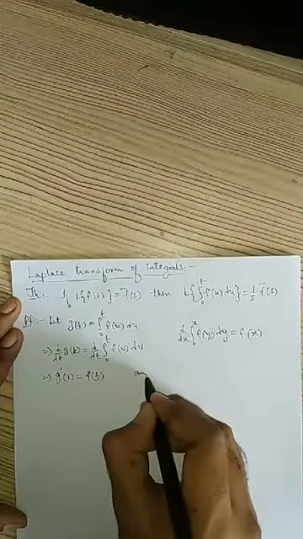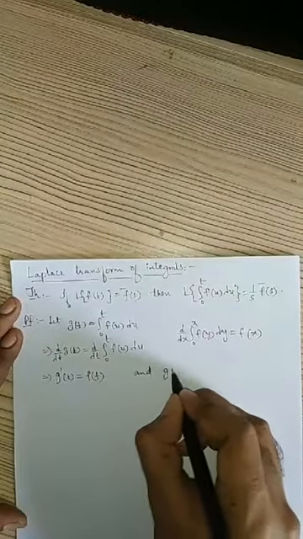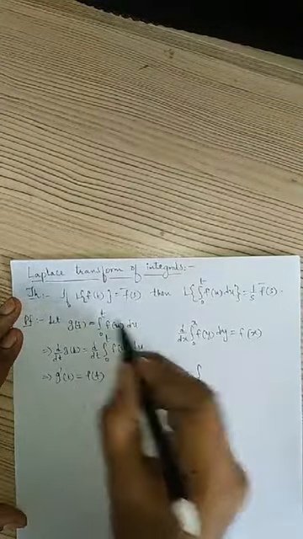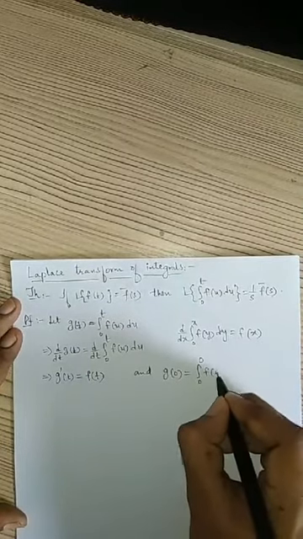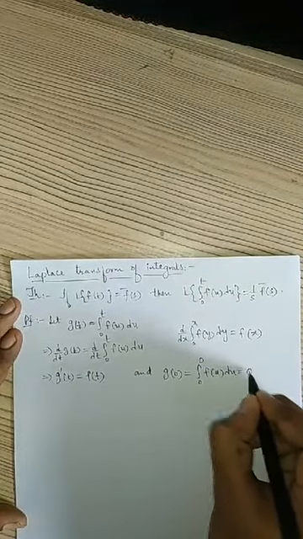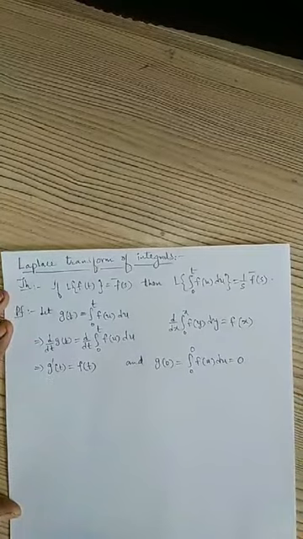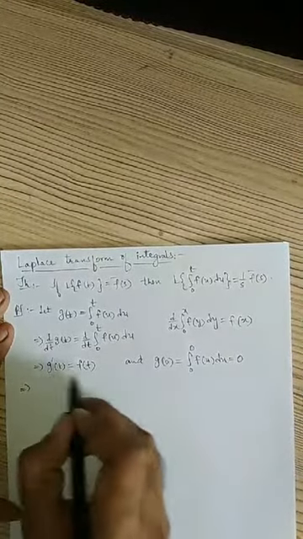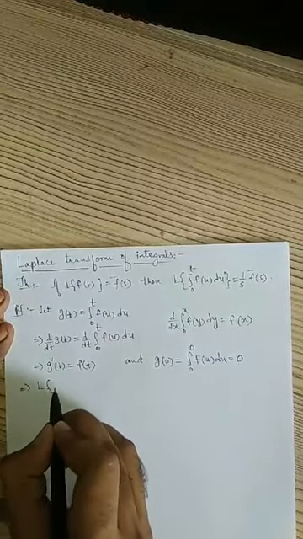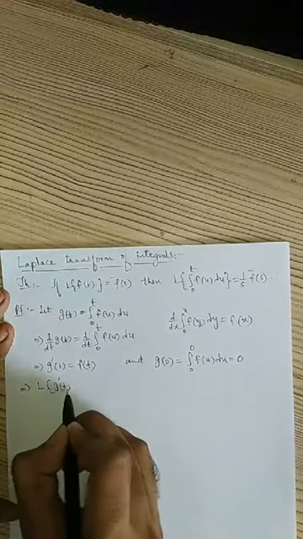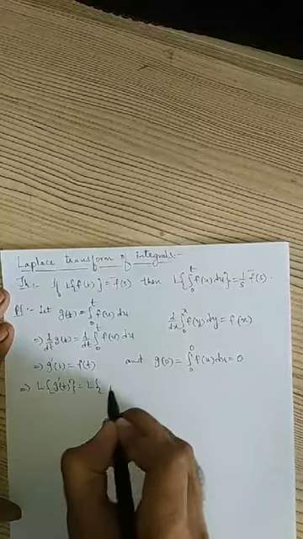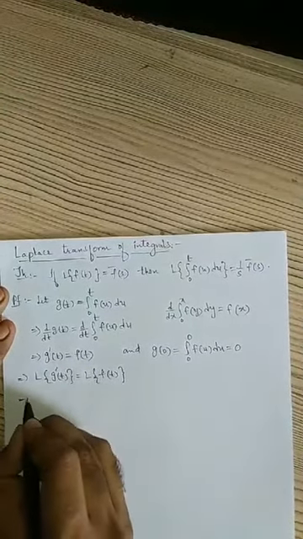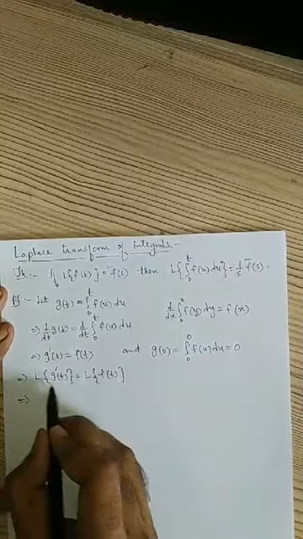And further if you find g of 0, then what will happen? Integral 0 to 0 f of u du, the value of integral 0 to 0 will be 0, right? Then you apply the Laplace transform on both sides. So Laplace transform of g dash of t equals Laplace transform of f of t, right? Then the left side is the Laplace transform of derivatives.